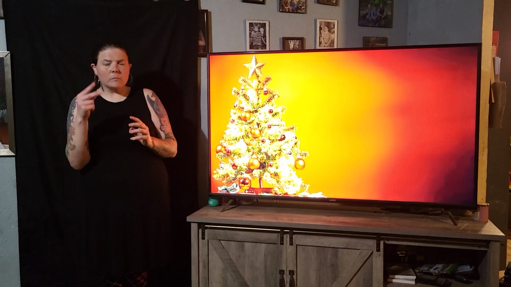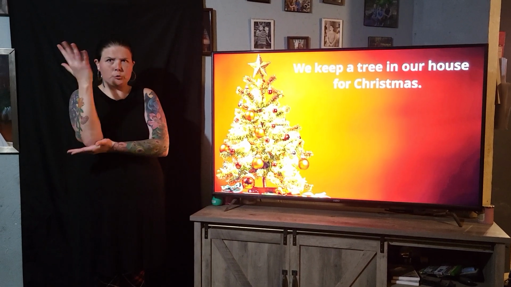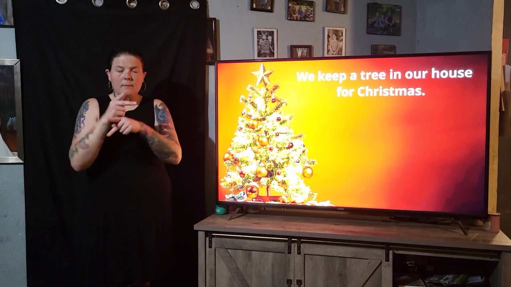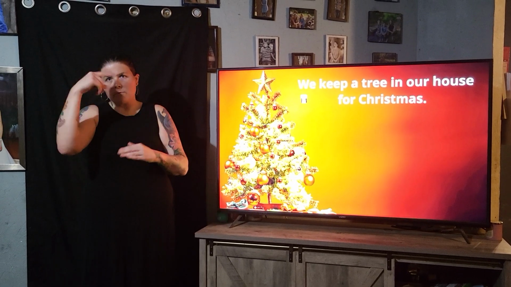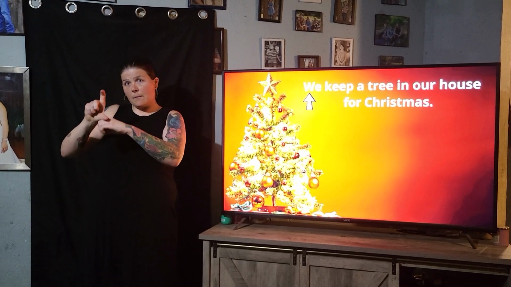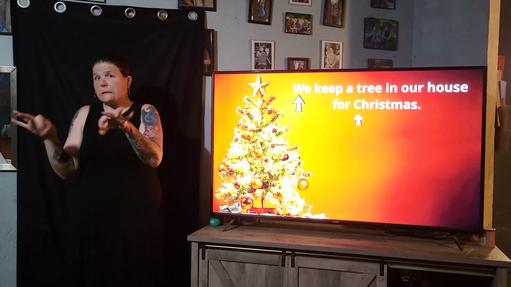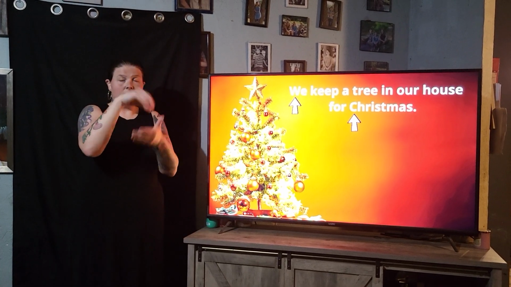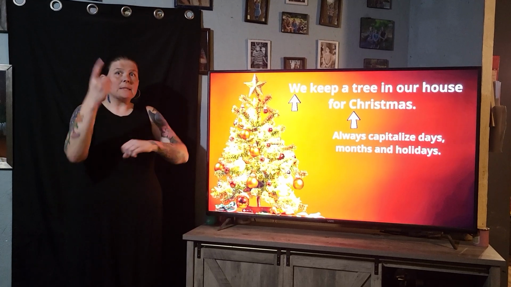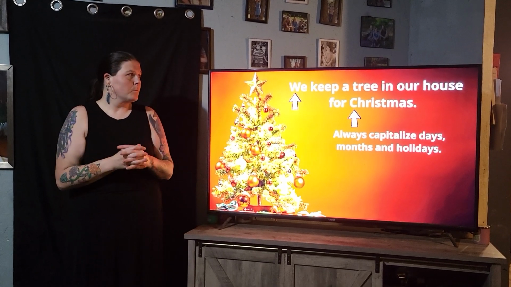Okay, let's look at this one. We keep a tree in our house for Christmas. The W with the word we is capitalized because it's at the beginning of the sentence. And the C in Christmas is capitalized because we always capitalize days, months, and holidays.